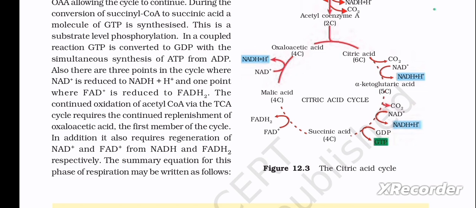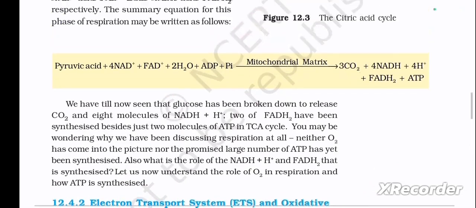The continued oxidation of acetyl CoA via the TCA cycle requires the continued replenishment of oxaloacetic acid, the first member of the cycle. In addition, it also requires regeneration of NAD+ and FAD+ from NADH and FADH2 respectively. The summary equation for this phase of respiration may be written as follows.